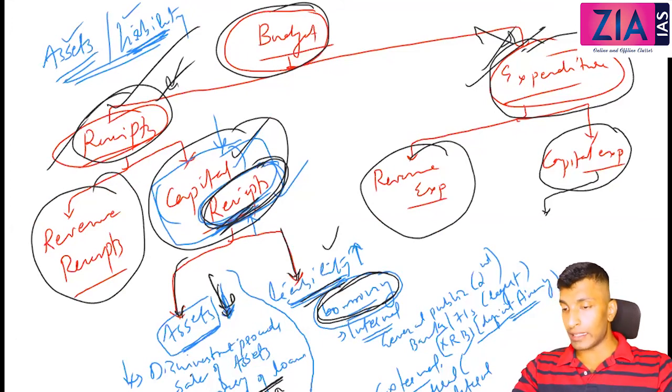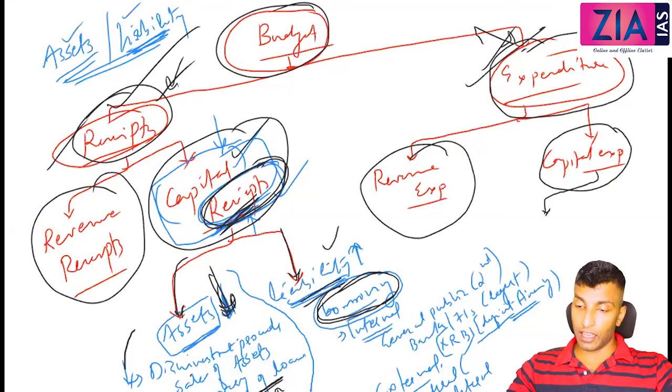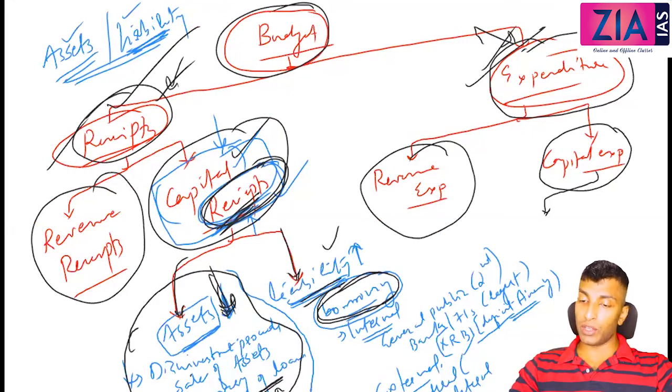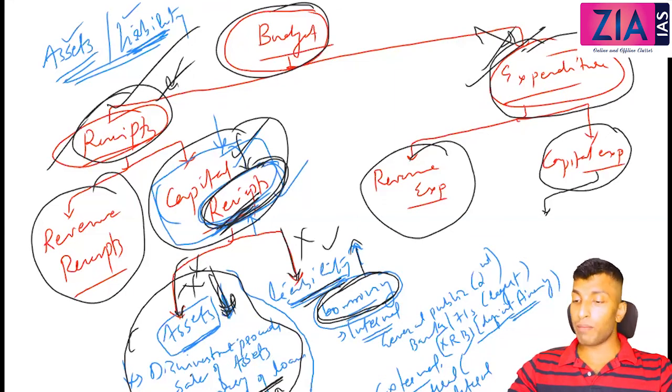Now how to know a receipt is capital? You need to check whether an asset is decreasing. If an asset is decreasing, how are you getting money? You might be selling something. So that is how capital receipts arise. That is not considered good, as assets are reducing. Or you need to borrow. Why is borrowing not permitted to meet the fiscal deficit and all? Because it is not considered good.